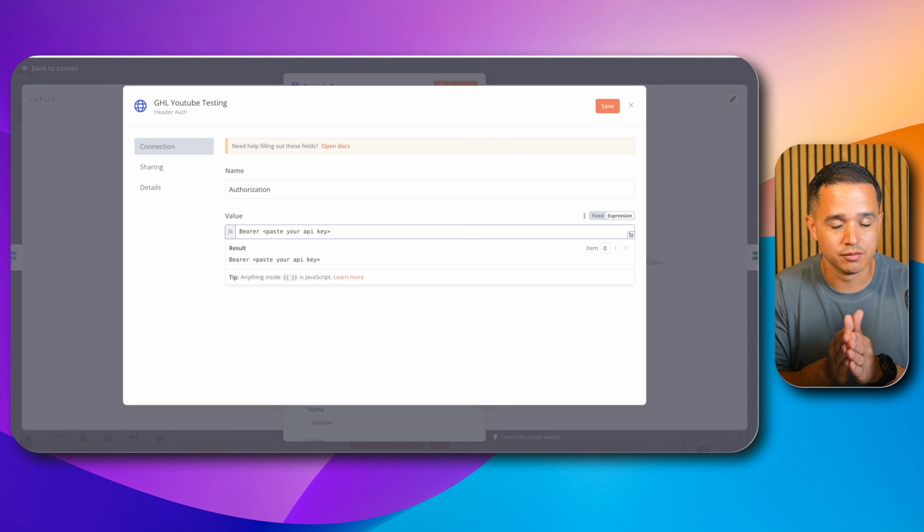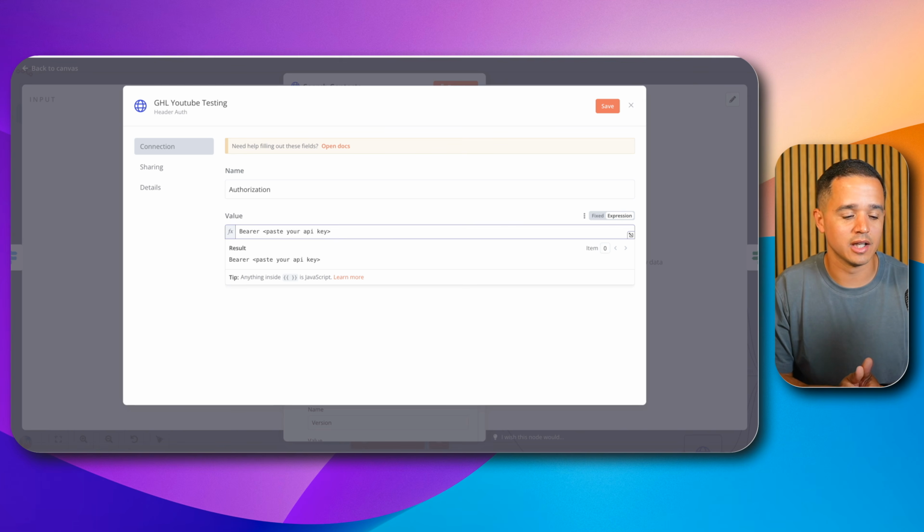Now, this is very case sensitive and also very special character sensitive, and a space is a special character. So don't make any extra spaces. The only space in here is between Bearer and the API key itself, and it's only one space. Then you paste the key, and you can go ahead and click save.